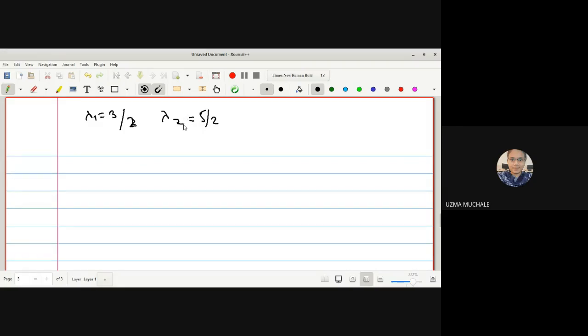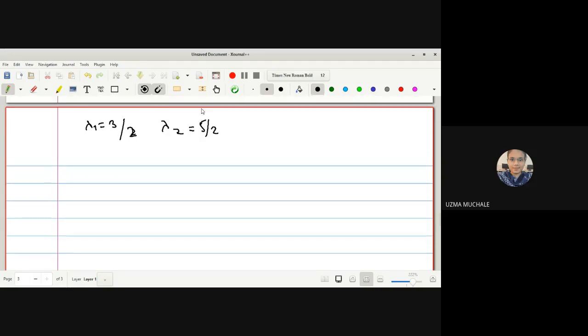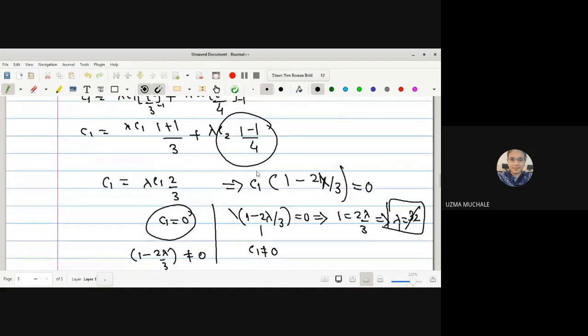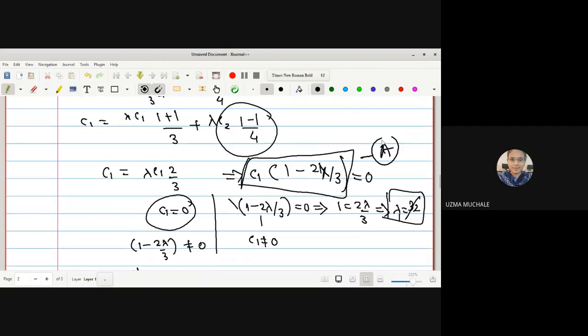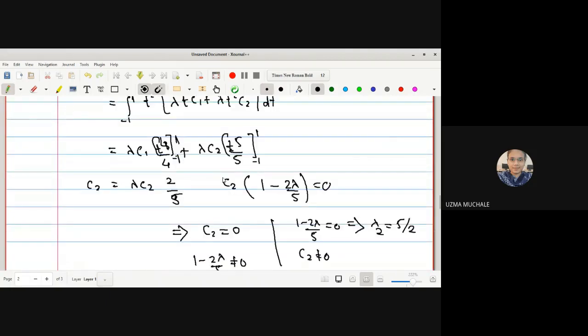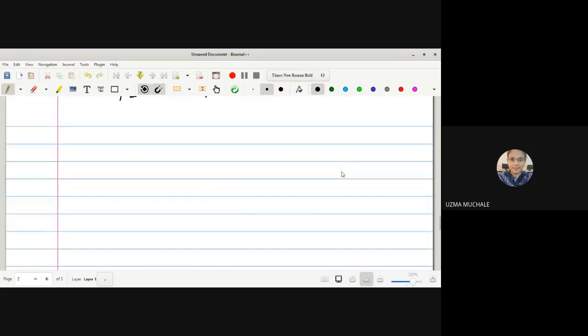Now what we have to do? We have to put all these values in our equations. The first equation we obtained is C1 into 1 minus 2 lambda upon 3; let me name it equation A. Similarly, we have another equation, equation B. Now let us put in those values.